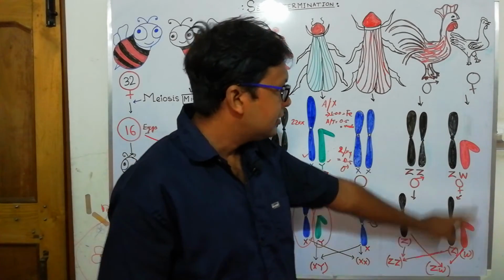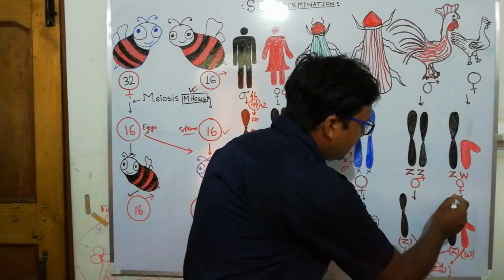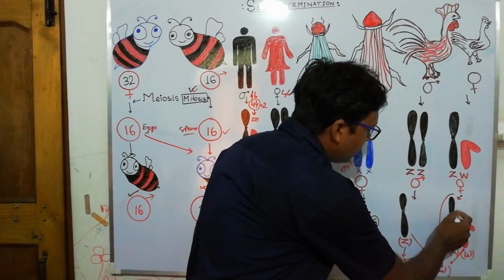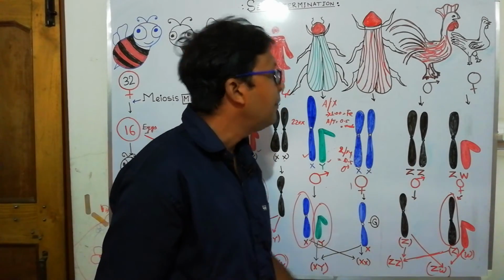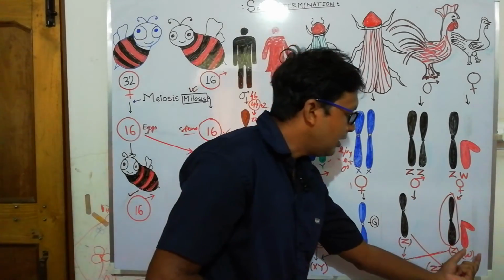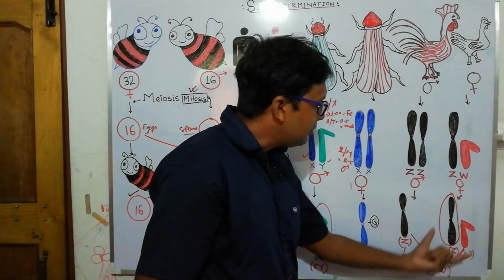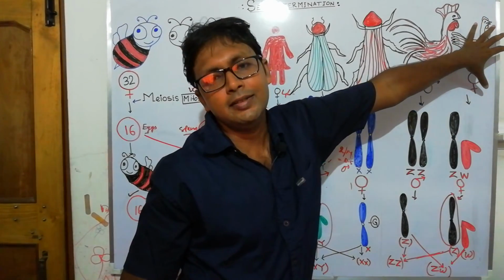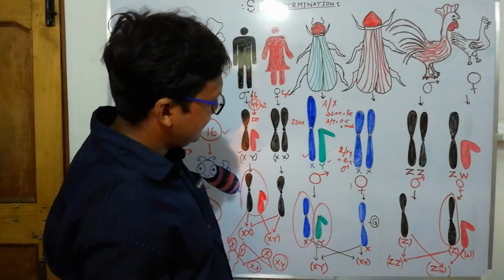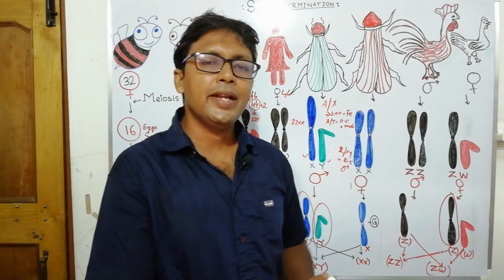When the female produces Z containing eggs, this will produce males. But when female produces W containing eggs, then this will be female. So, here the determinant of sex is the female, not the male. But in the previous cases we have discussed that the males are the main determinant.